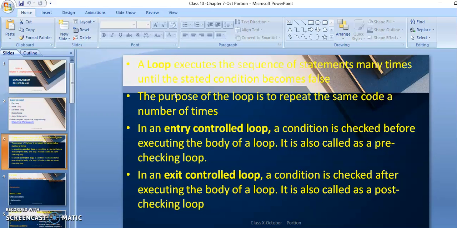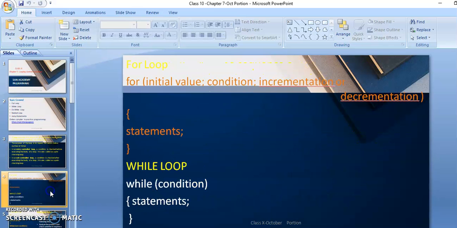Which are specified by counter variables, which in turn keep track of the number of iterations. So once again I am revising. A loop executes a sequence of statements many times until the condition becomes false, and we have entry loops and exit loops. In an entry loop, first the condition is checked and then it goes inside the body, like a while loop. In an exit loop, the statement is executed once first, and only after that the condition is checked, like a do while loop.